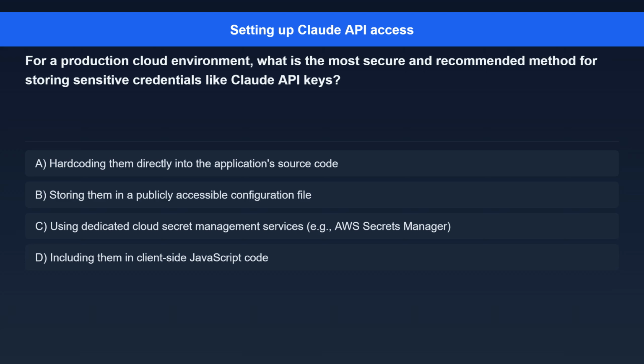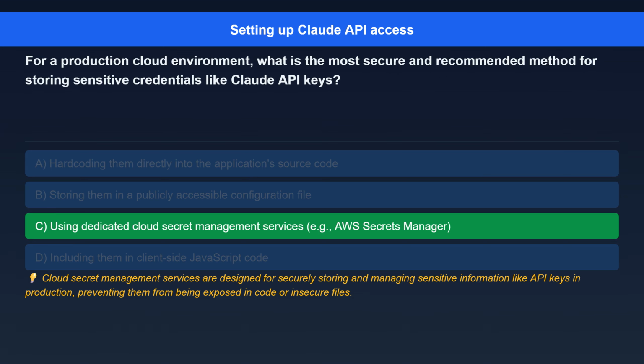Question 8. For a production cloud environment, what is the most secure and recommended method for storing sensitive credentials like Claude API keys? Option A, hard-coding them directly into the application's source code. Option B, storing them in a publicly accessible configuration file. Option C, using dedicated cloud secret management services, e.g., AWS Secrets Manager. Option D, including them in client-side JavaScript code.